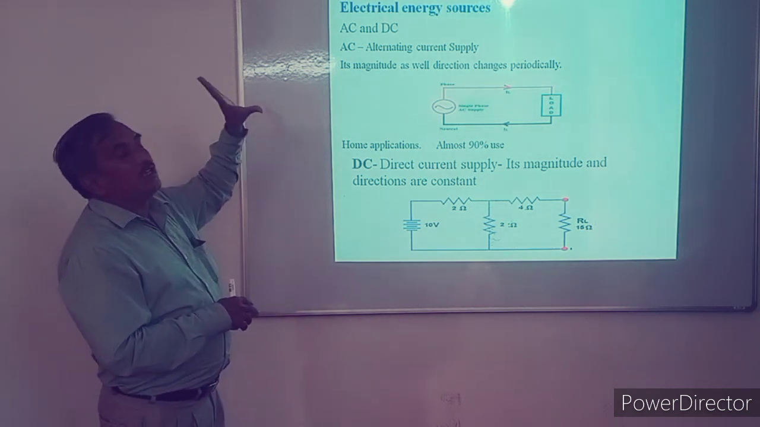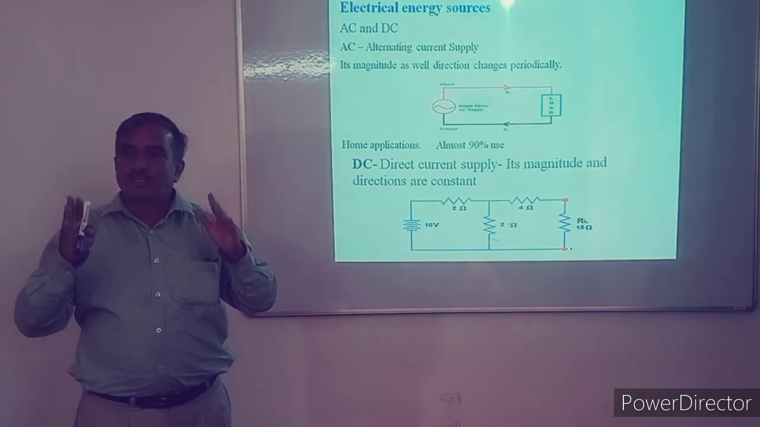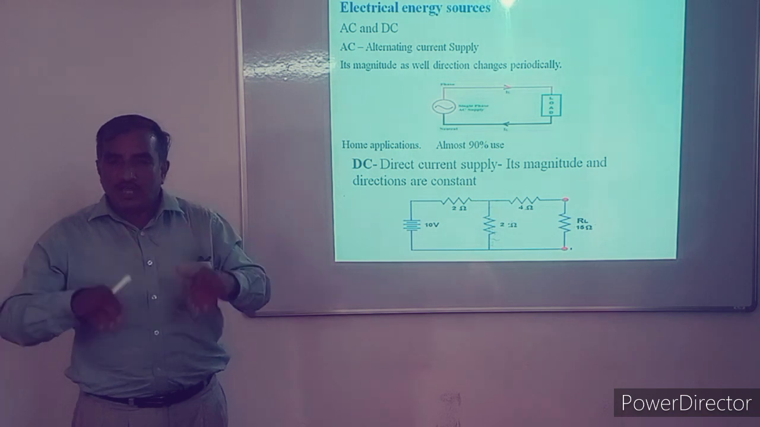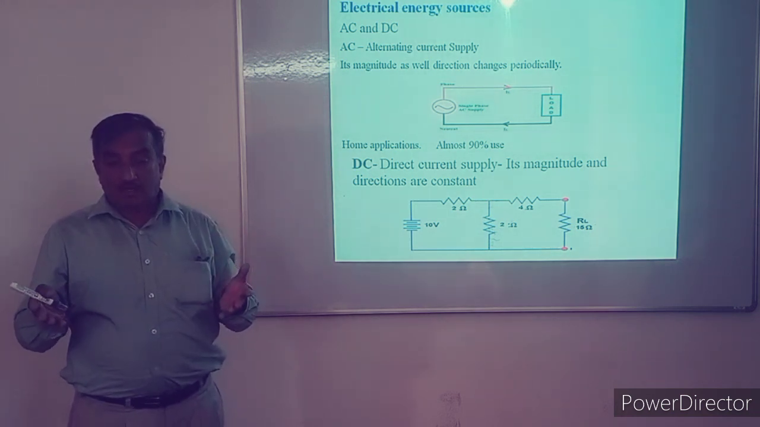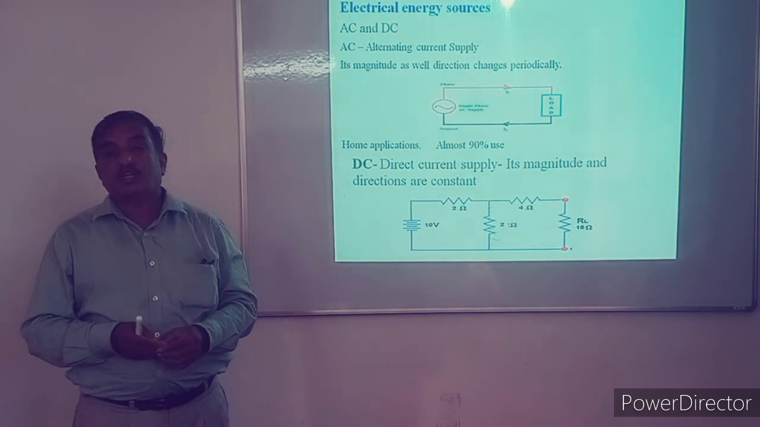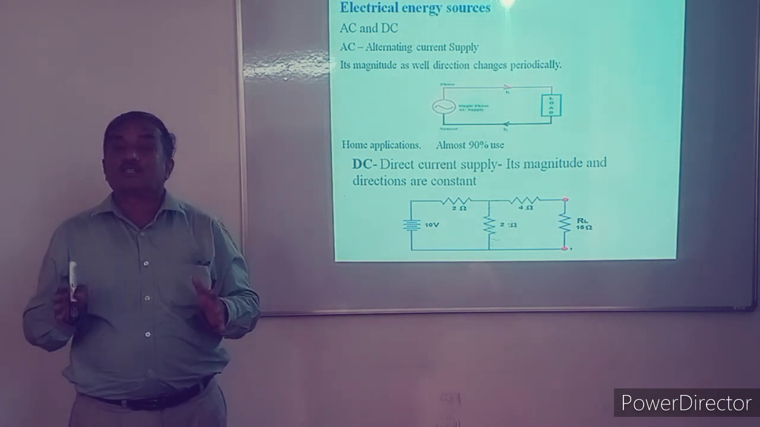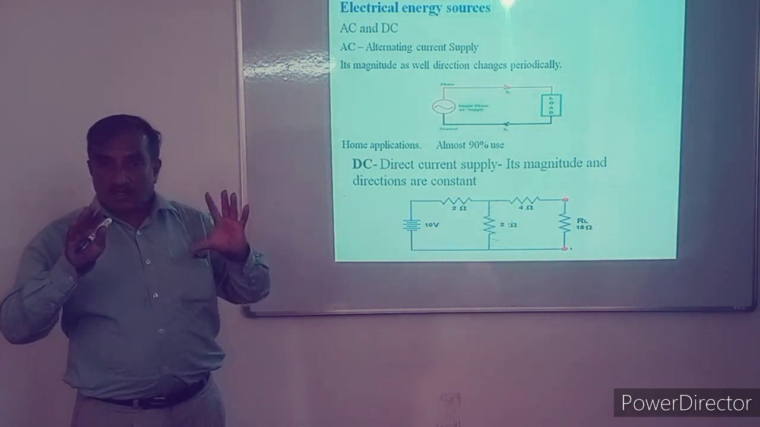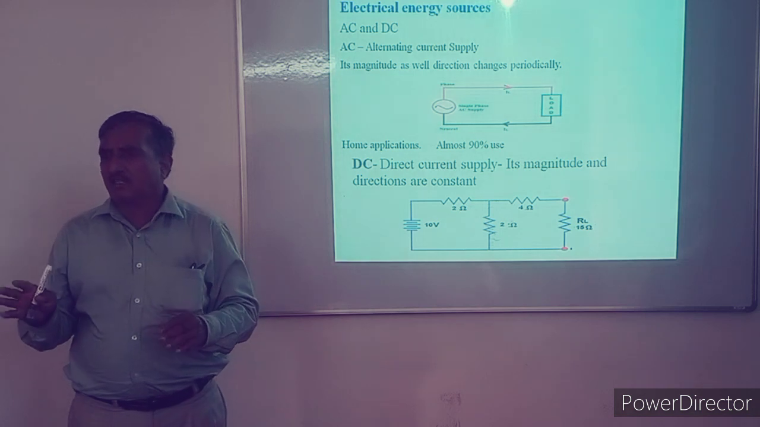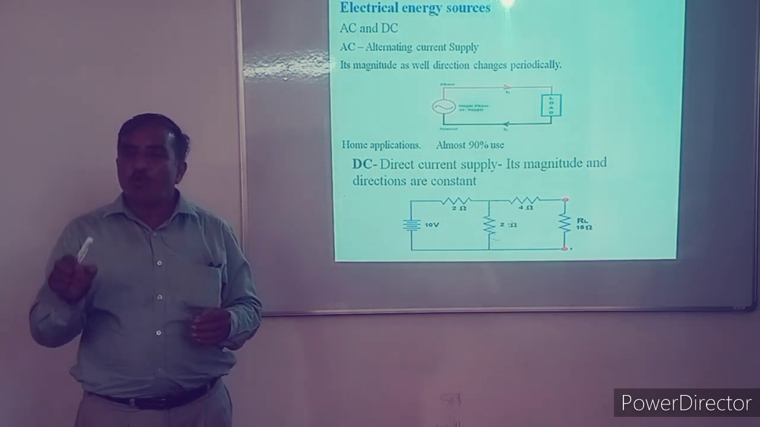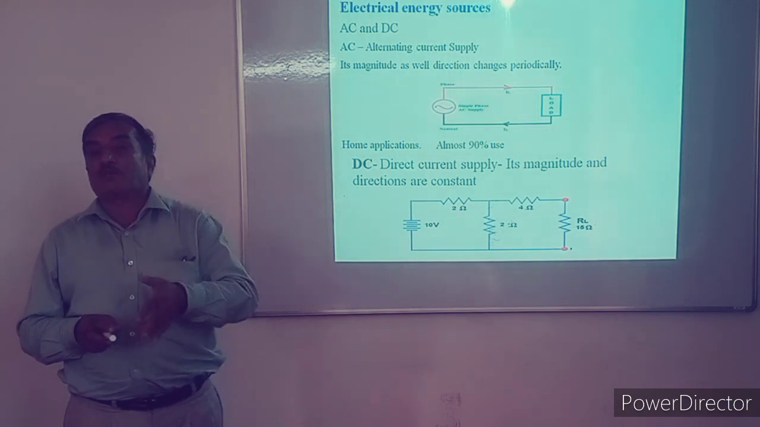Out of this, AC is very important because 99% of the energy we utilize in day-to-day life is from an AC source. It is provided in our state. The energy is provided by the Maharashtra State Board of Electricity, MSEB, which provides AC for us. And only a few appliances and equipment like mobile, computer, transistor, TV need DC supply.